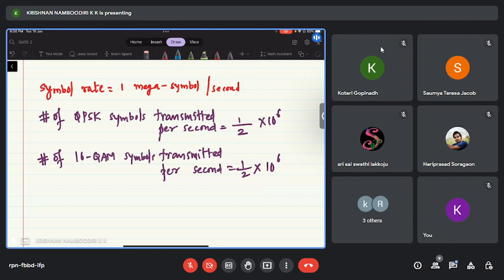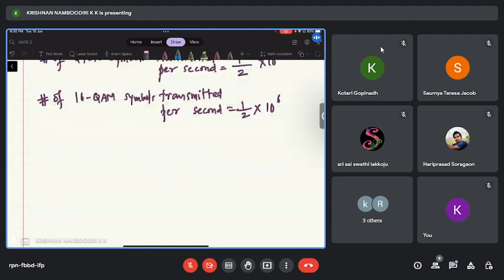Or one QPSK symbol carries how many bits of information or how many bits of data? First of all, what is a QPSK constellation? So this is a QPSK constellation, right? I have my data symbols at these points.